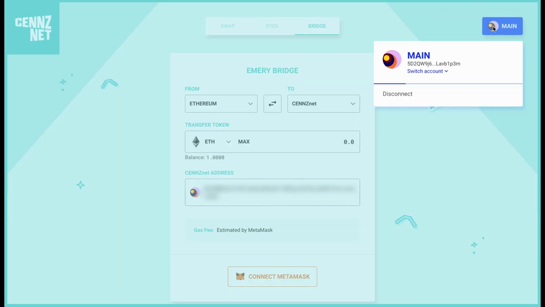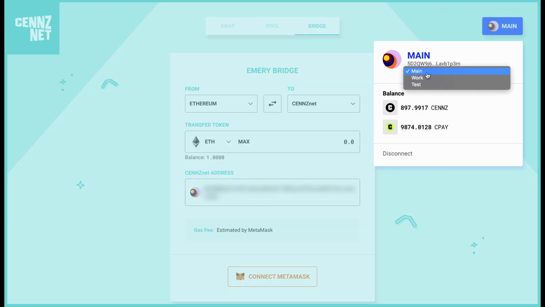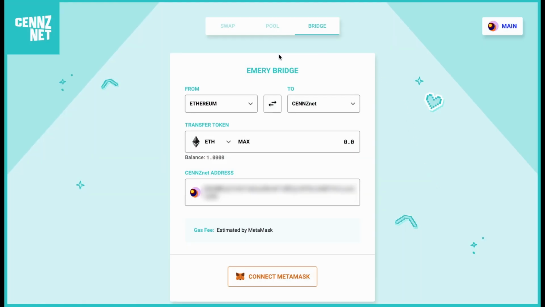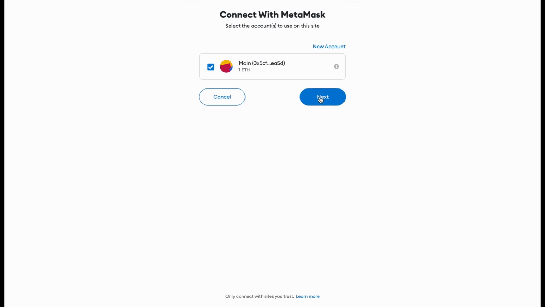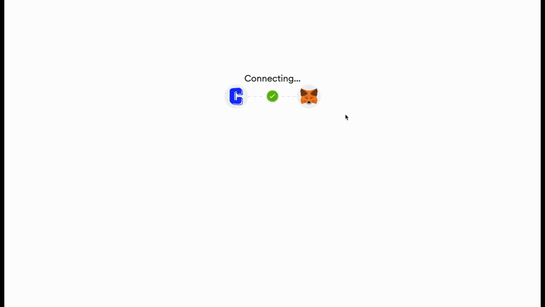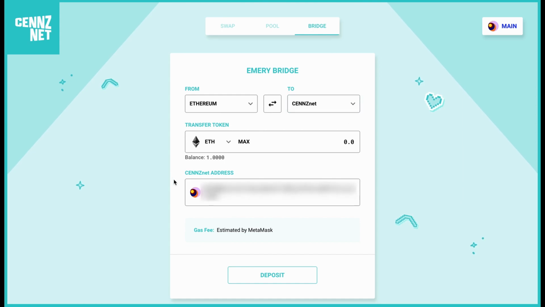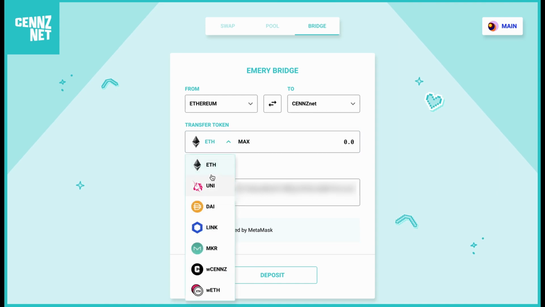First, we connect our CENNZnet wallet and choose the right account we wish to transact from. Next, if we are sending from Ethereum to CENNZnet, we will have to connect our MetaMask wallet. Once this is all done, the App Hub should detect your balance here, and you may bridge any of these tokens from Ethereum to the CENNZnet network.